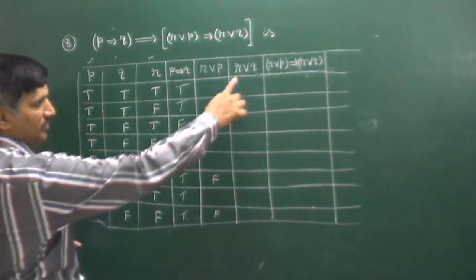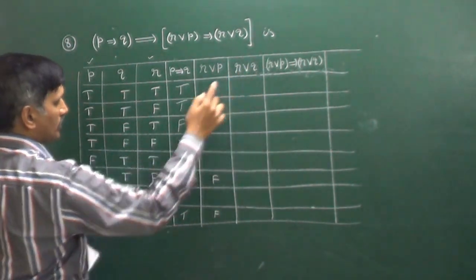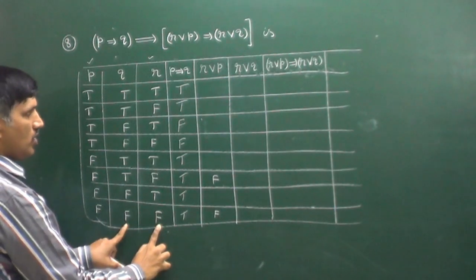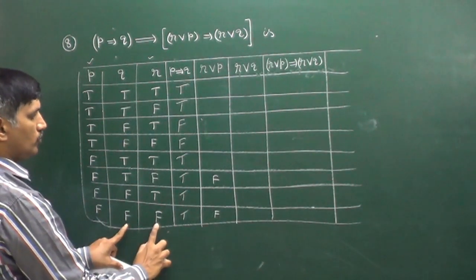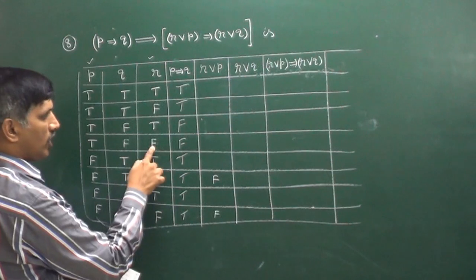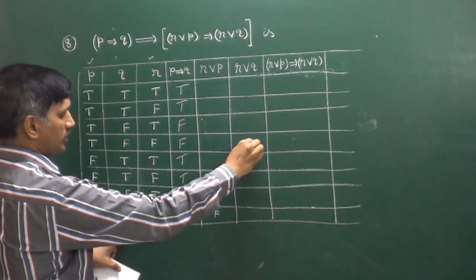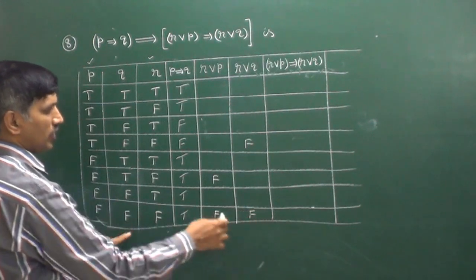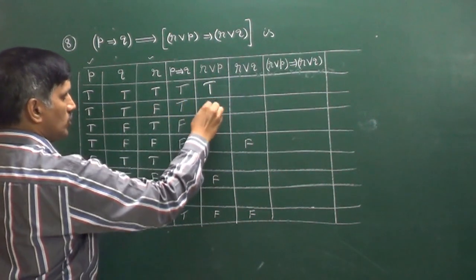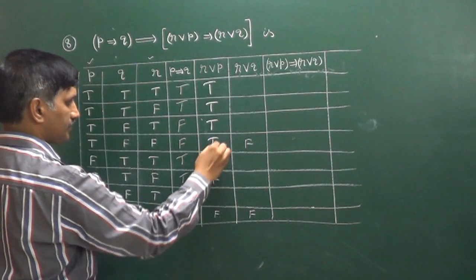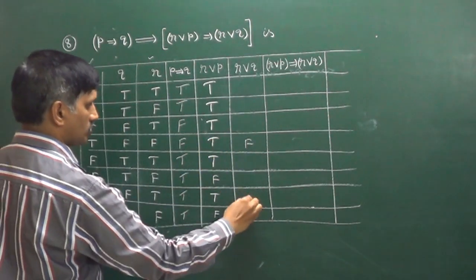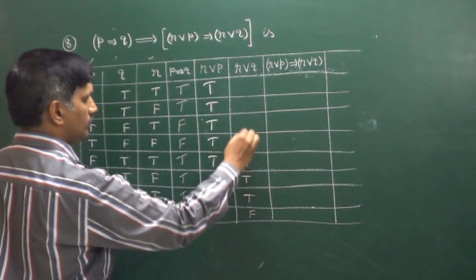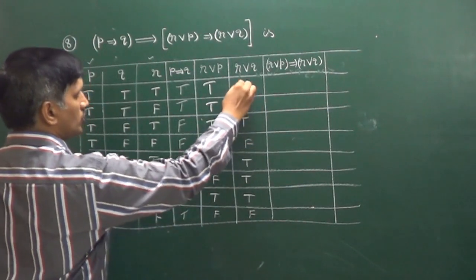Next in the similar way R or Q. That means you observe these two columns now. R, Q. Here both are false, that's why we have to write false. Here both are false, that's why we have to write false. In all the other cases, it is true only. Here also you will get true. Here also you will get true.